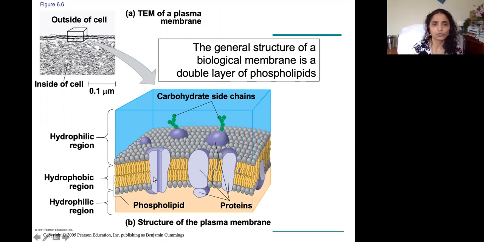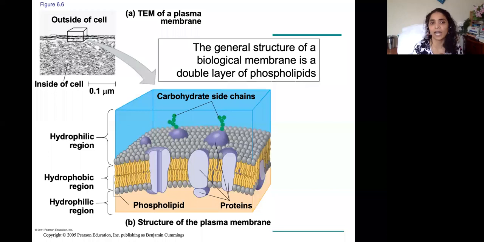So this is the structure of the plasma membrane under the electron microscope. As you can see, pay attention here, guys. This gray oval with yellow tails together is one structure called a phospholipid, that you have seen in chapter 5. They form two layers, tails facing each other, because tails are hydrophobic and the ovals are hydrophilic. Hydrophilic means they like water. Hydrophobic tails don't like water, so they face each other. That is how every membrane is made: every membrane is made of two layers of phospholipids.